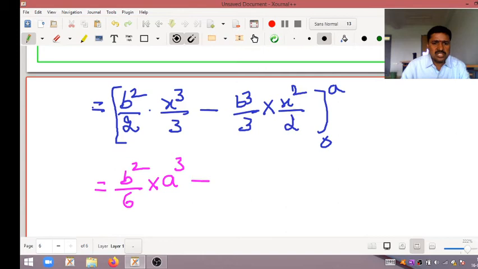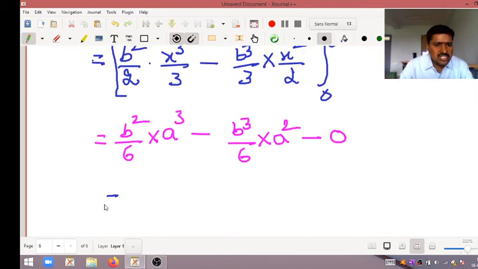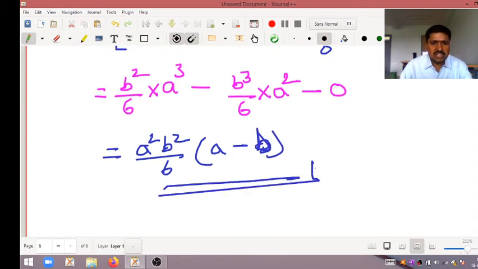So x cubed means a cubed, b cubed by 2, 3 into 2 is 6, into x squared means a squared. Of course, for the lower limit 0, both terms become 0. So in these two terms, which is common? See here, a squared b squared by 6 will be common. So in the first term, a will remain, and in the second term, b will remain. So this is the final answer.